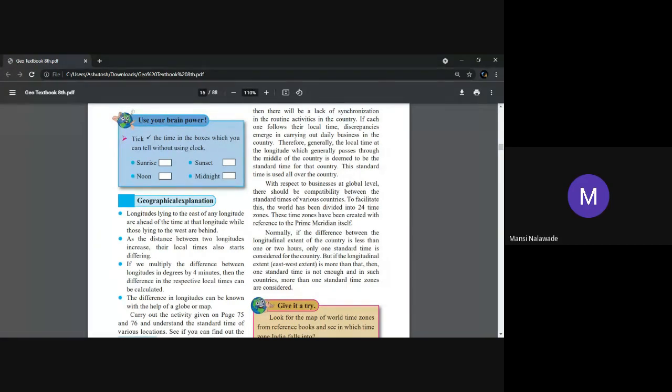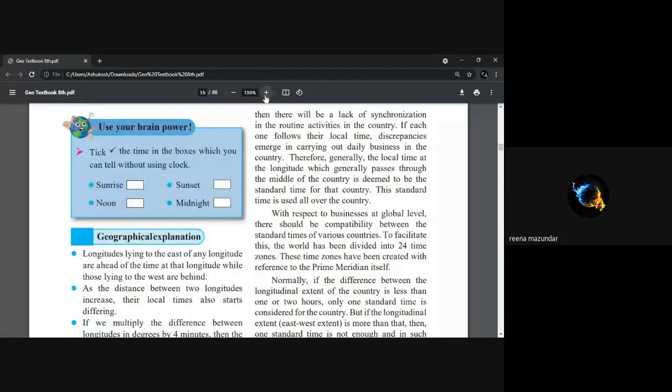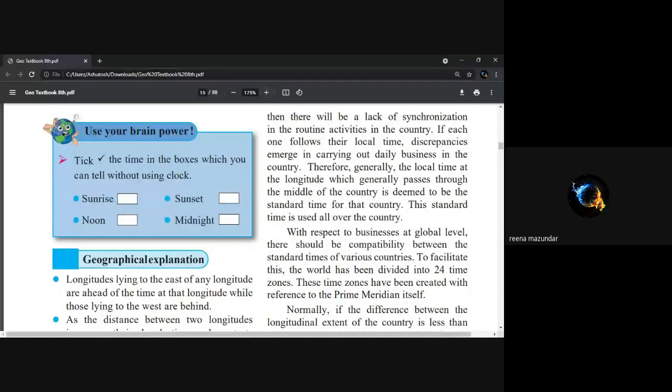Second paragraph. This line, first paragraph only, where we read with the synchronization. I made it bigger. Yes, got the answer. Read. Generally, the local time at the longitude which generally passes through the middle of the country is deemed to be the standard time for that country.